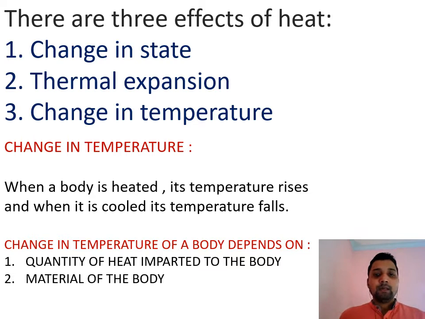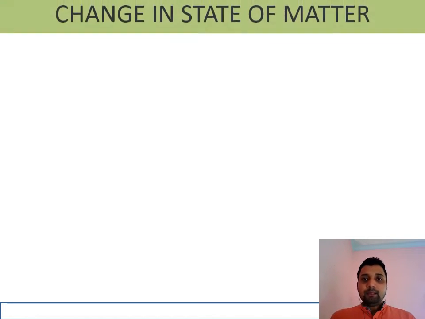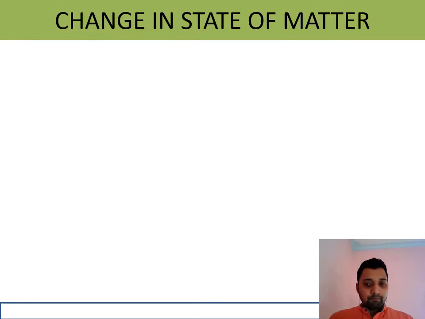This is the factor on which the change in temperature of a body depends. Next, we will discuss how gain or loss of heat can change the state. It will come under the change in state. We know there are three states of matter. One is solid, where the intermolecular force of attraction is maximum and particles are very closely packed. Then liquid, where particles are loosely packed and have a little space between them. But when it comes to gas, the intermolecular force of attraction is fully negligible. They are very far apart.